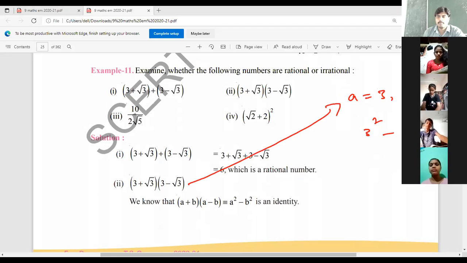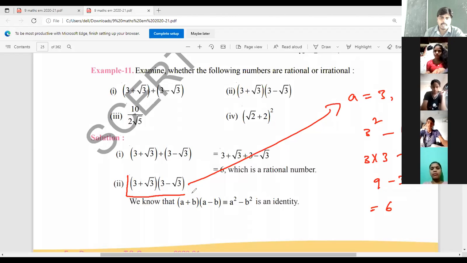So a square minus root 3 whole square, the square root gets cancelled. 3 into 3 minus 3, which is 9 minus 3, again it is 6, right? So that is also a rational number. I mean, this second one is also a rational number. Okay, this we can solve by another method also, by multiplying these two numbers. Next.